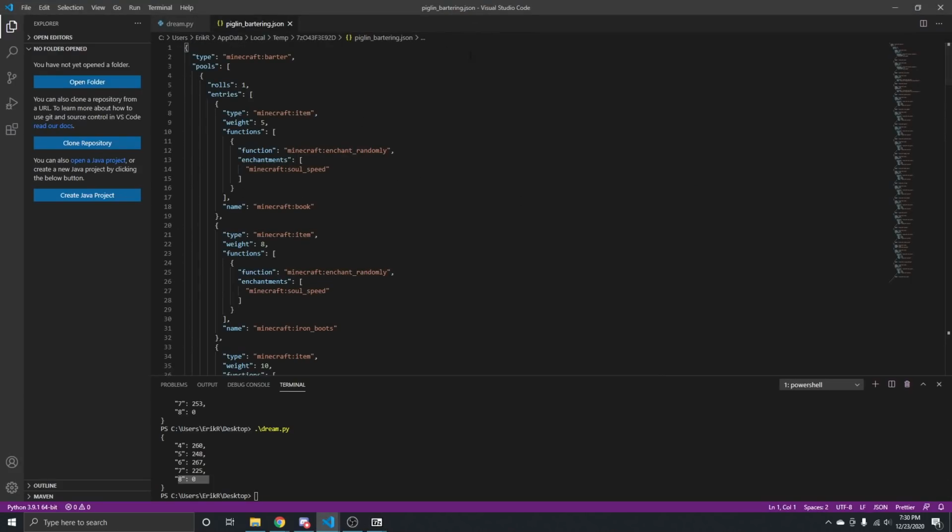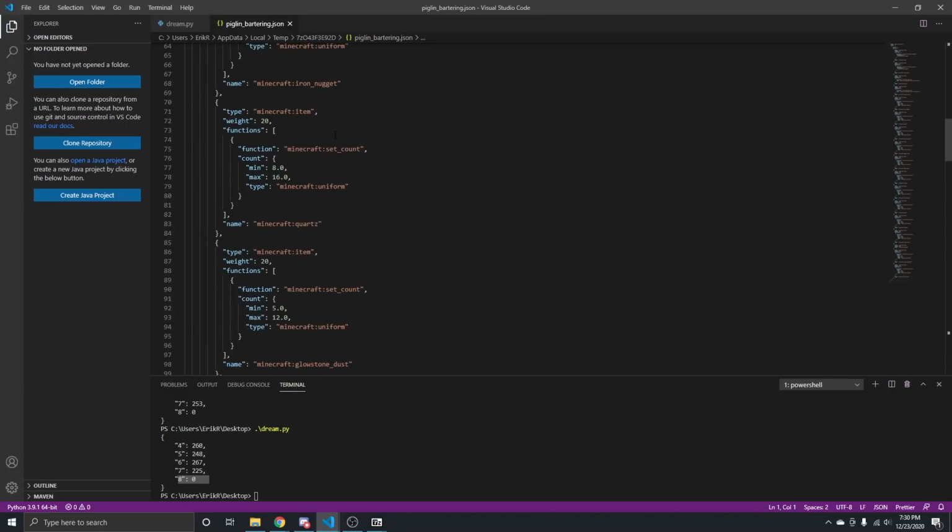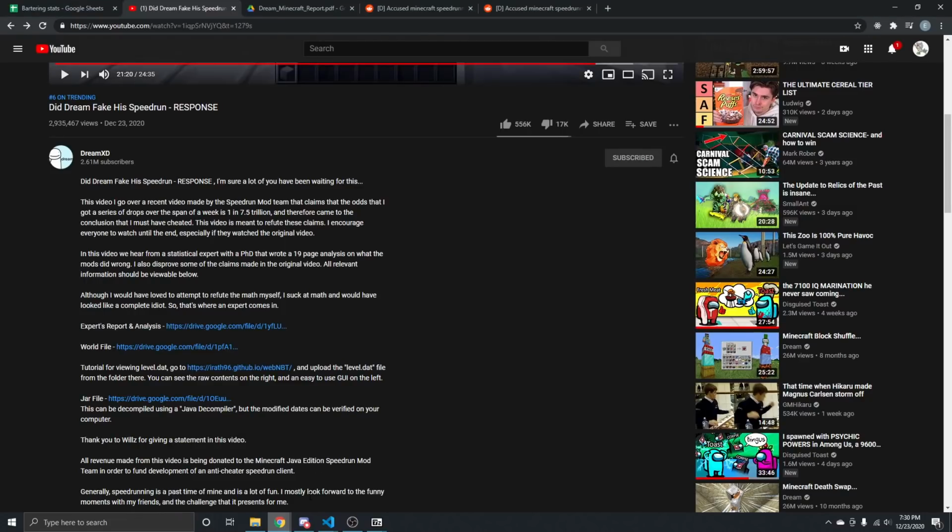This is the jar file that he released. This is the loot table for Piglin trading that he released, and it shows that, yeah, he didn't manipulate it. But I actually posted a video, I think a week or 2 ago, of me showing how to make a mod in less than like 5 minutes that doesn't manipulate the native Minecraft jar file and actually does modify the drop rates of Piglin trading. And I've actually published that mod on CurseForge. It's called RNGesus.